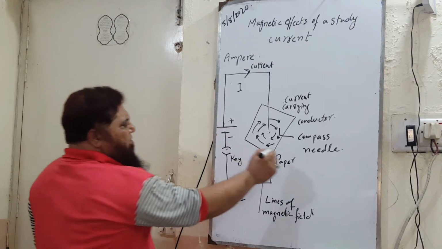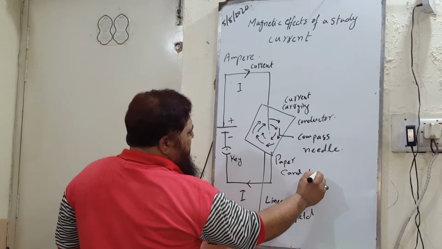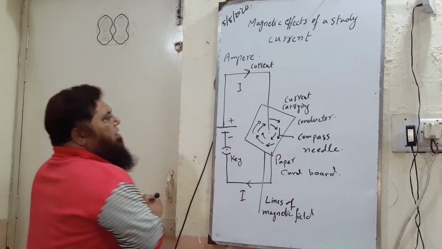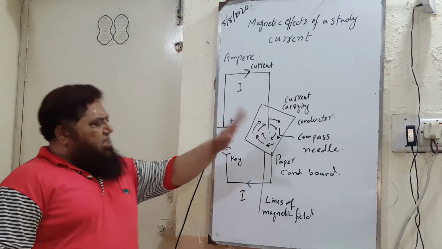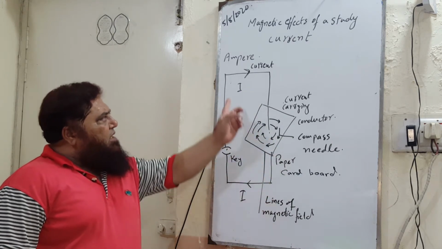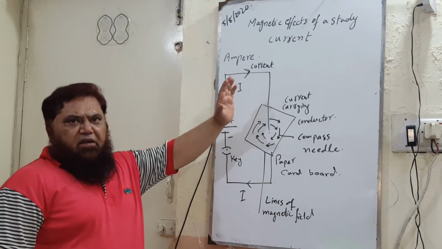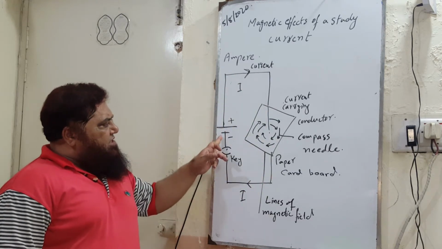This is a cardboard or paper. You can make it at home easily. The wire is passing through the paper or cardboard in this direction. This is the wire of a conductor, and here is the negative terminal.